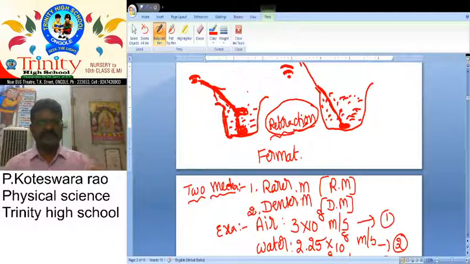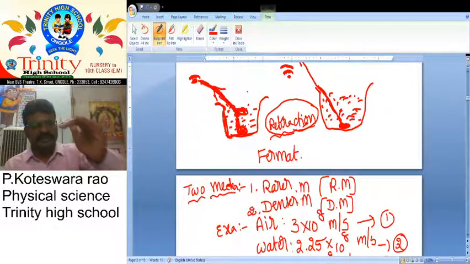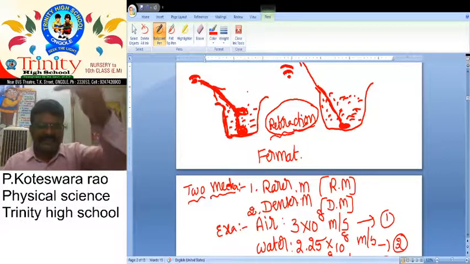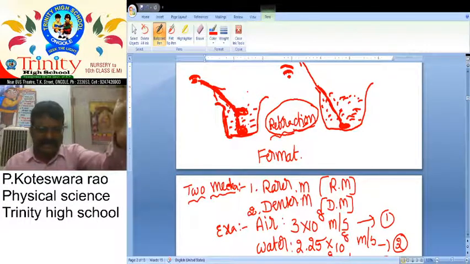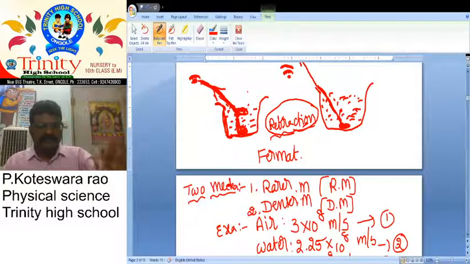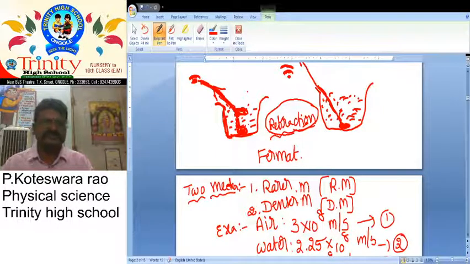The process of changing of speed at the interface when a light ray travels from a rarer medium to a denser medium, and automatically its direction also changes. Speed changes and direction also changes. This is called refraction of light. Simply, the bending nature of light is called refraction of light.